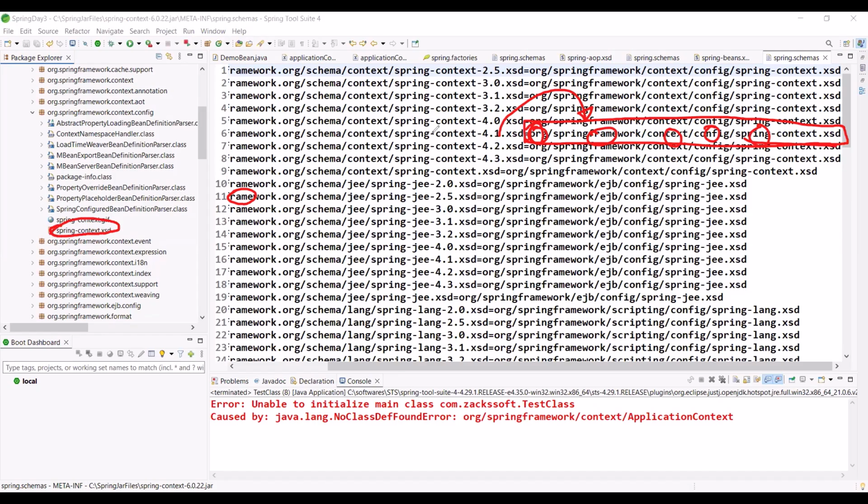Right now, your Spring runtime will load this XSD file. Have you got this point? How much internal detail will happen, I repeat again. Even if you can't understand, there is no problem. But have you got just the minimum basic idea? Even if you don't get the basic idea, there is no problem.